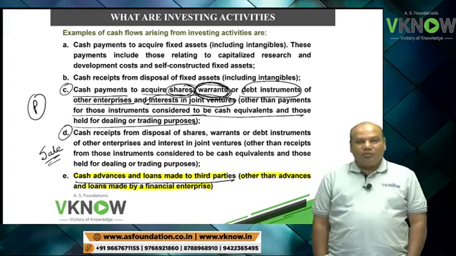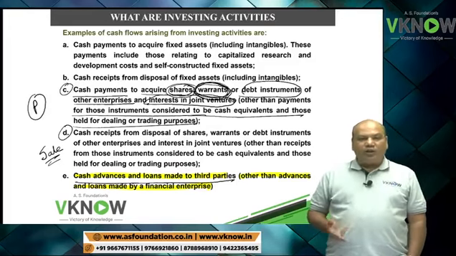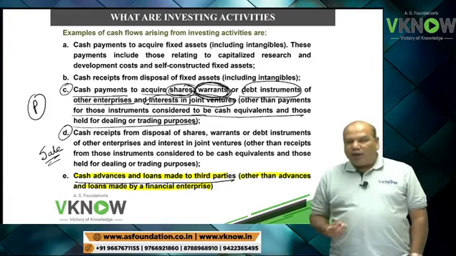A bank will not call advance or loan given to customer as investing activity. A bank will call it operating activity. But for other enterprises, if AS Foundation, an educational institution, gives loan to another company, for us, it will be investing activities.